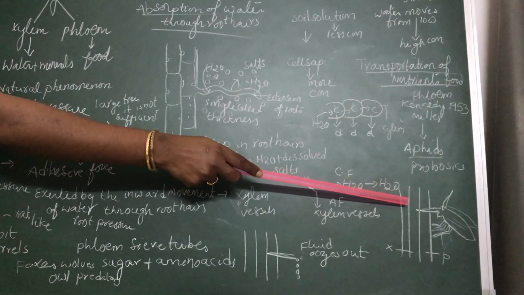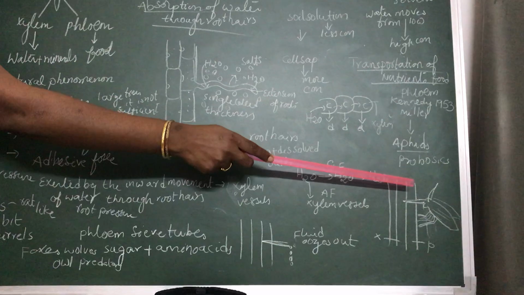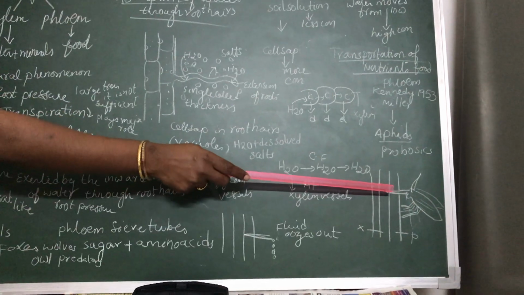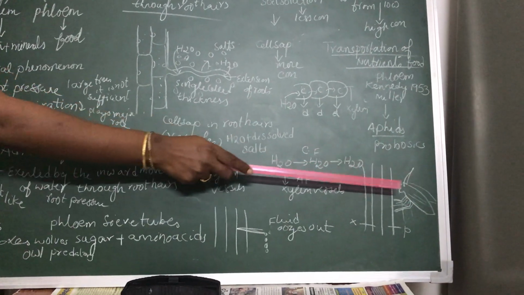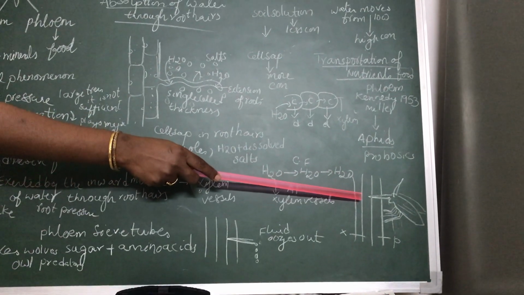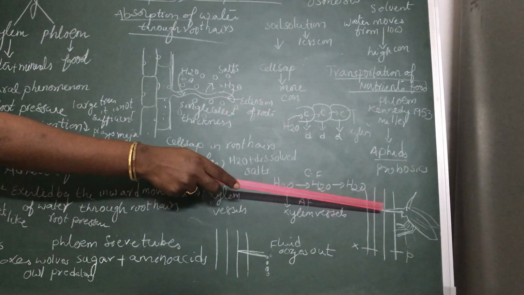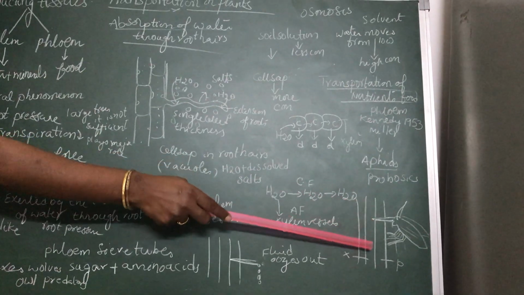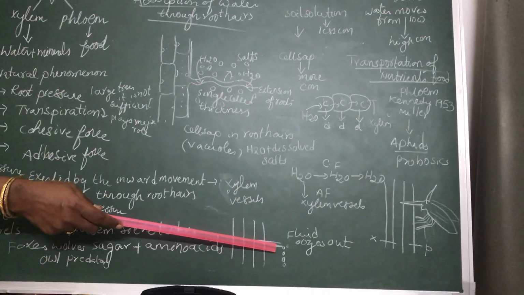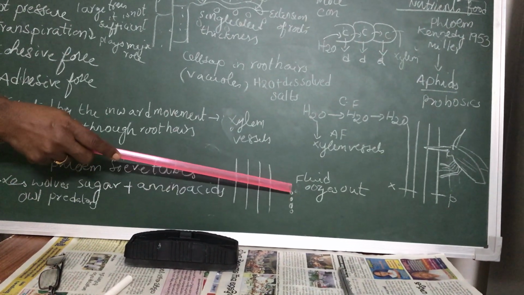When the animal was feeding on the food material present in the phloem, the scientists killed the insect and separated the rest of the body, leaving behind the proboscis. After that, due to the pressure inside the phloem, small droplets of fluid exude out from the cut part of the proboscis.